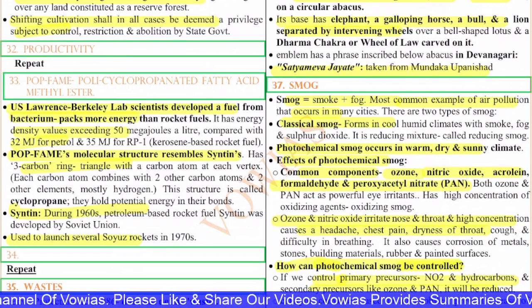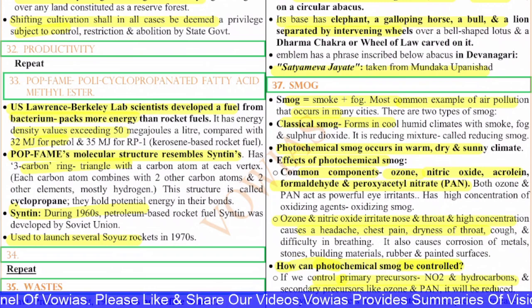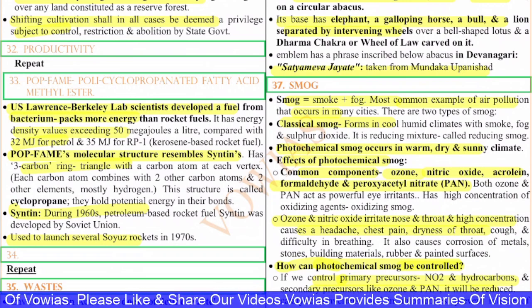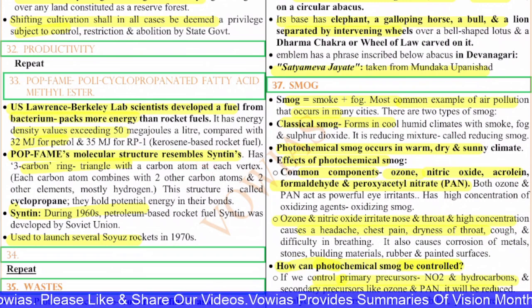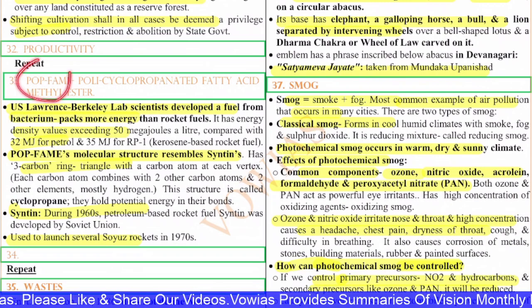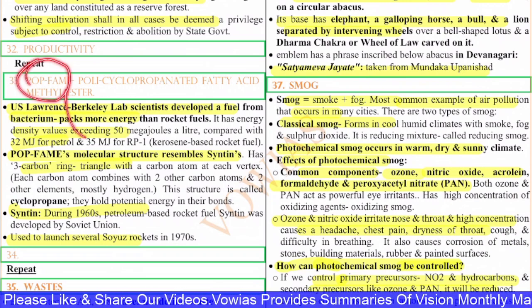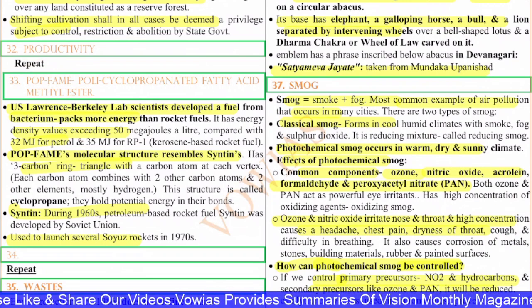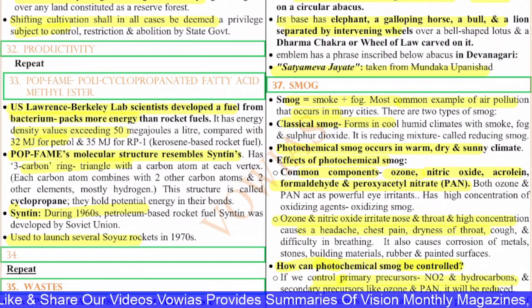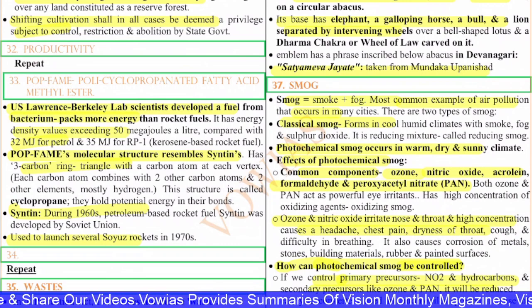The POP FAME is a fuel, just remember that first thing. And POP FAME's molecular structure resembles a three carbon ring made of triangles. Remember this POP FAME actually is related to fuel. You have to know this first, because in the exam they'll ask only simple questions. It's us who don't recognize it correctly.